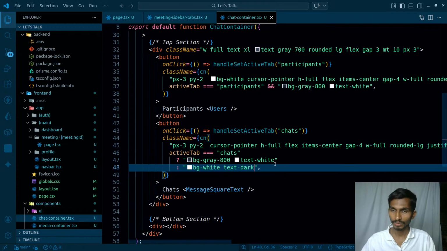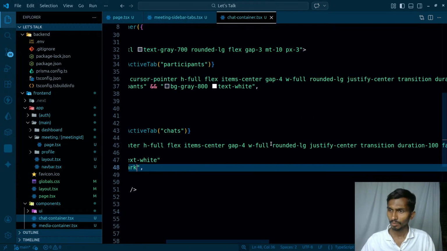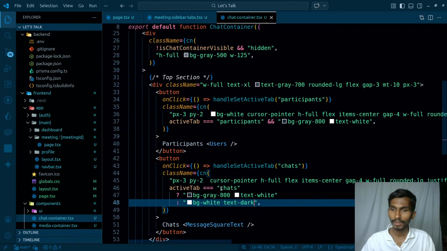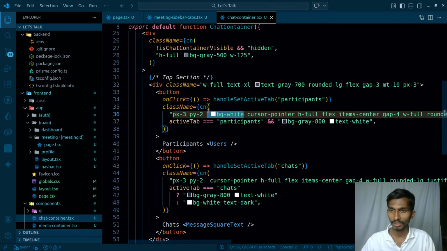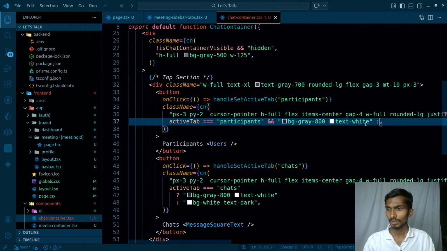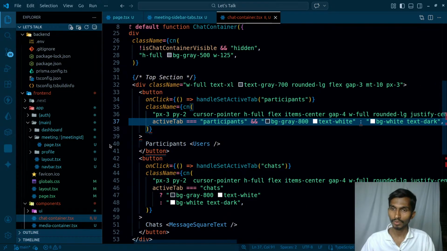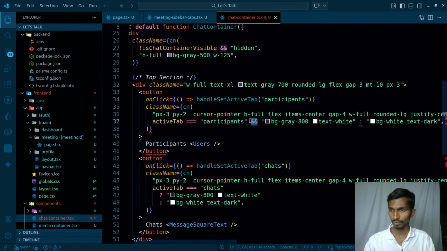So this is how I'm going ahead, and I hope text bar is not used here. Okay, this is fine. The same thing is going to be applied here as well. So this bg white needs to be removed from here, and once this is done, participants, so that is equal to participants, then this, otherwise bg white, and text is going to be dark. Not only that, there needs to be a question mark.